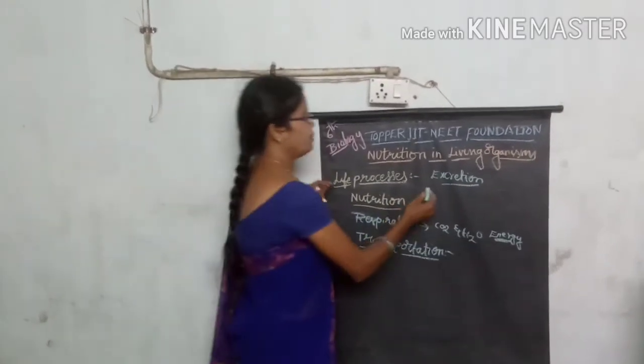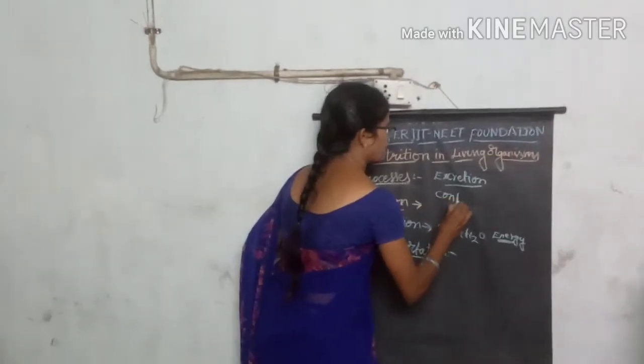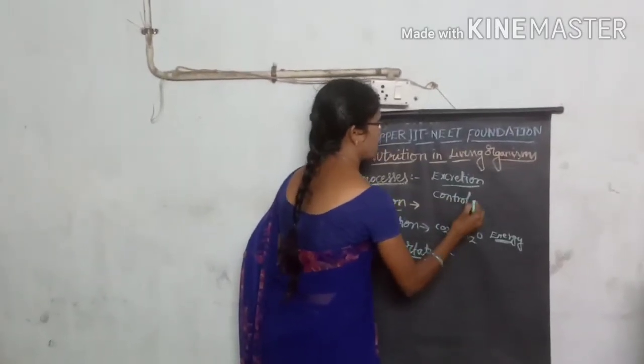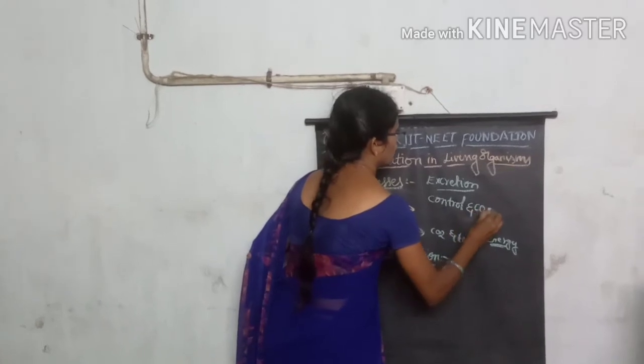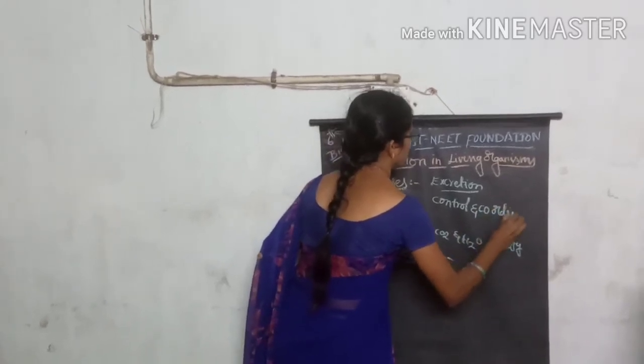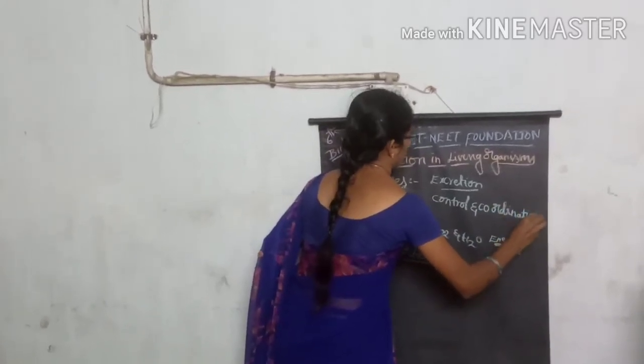And then the next important life process is control and coordination. What is that? Control and coordination.